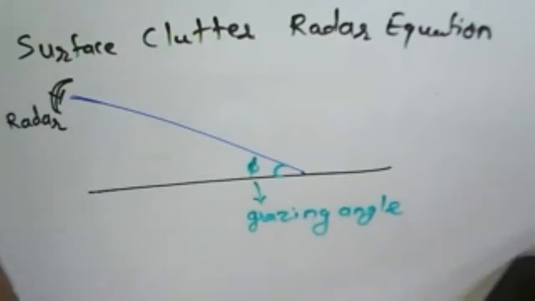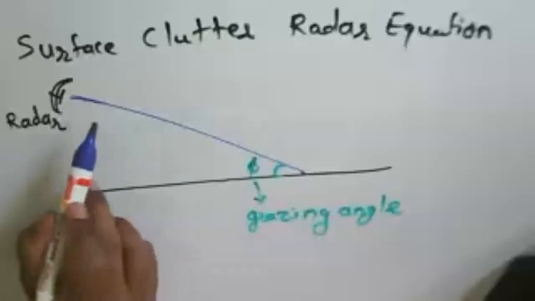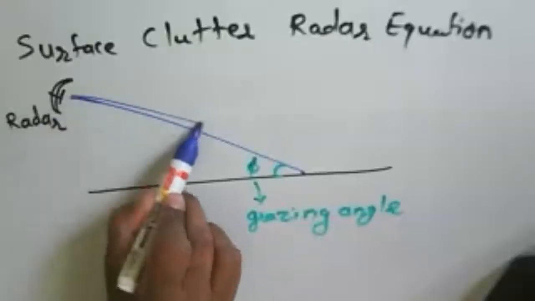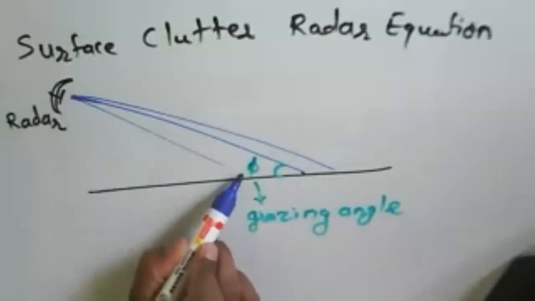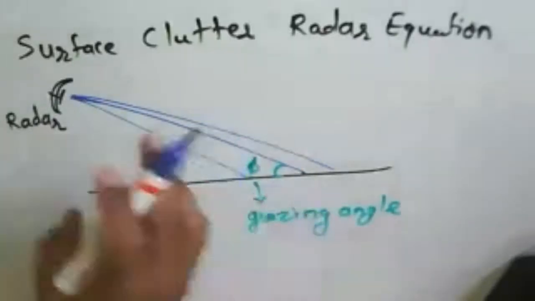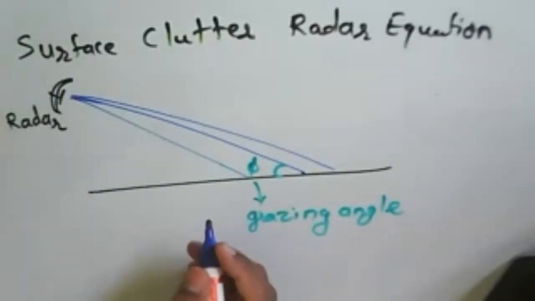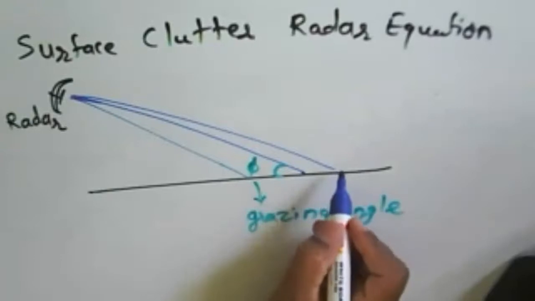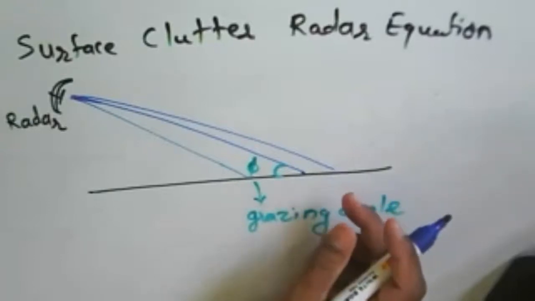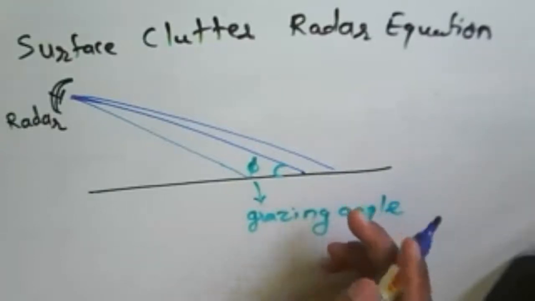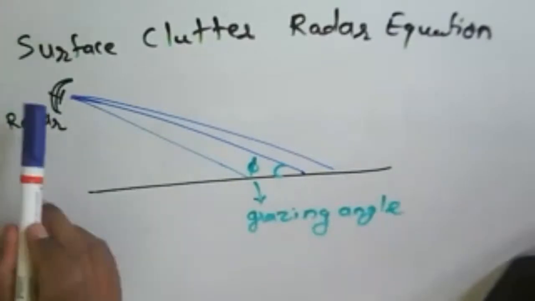Now we generally say that a signal will be transmitted from here and will reach the radar. From this we need to find out what the position, or the range, from this radar will be.